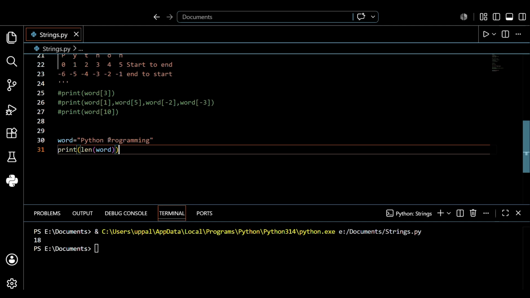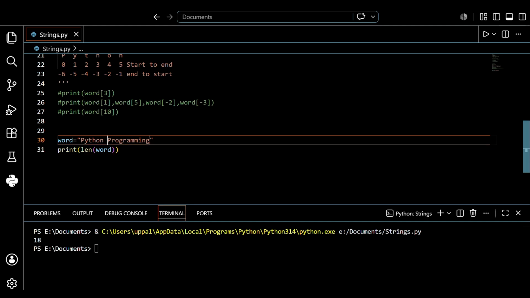Space is also a character, because we learned about ASCII codes. ASCII means American Standard Code for Information Interchange. It has nearly 256 characters, guys. In that, every character has a specific code. Like for capital A, it's 65. Along with it, there is a code for space, the space button, maybe 32, I think.